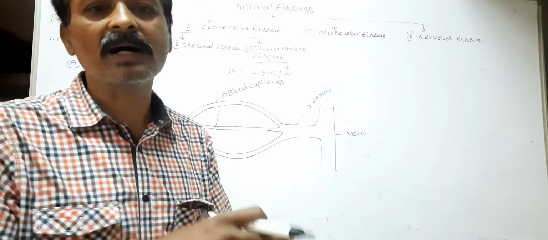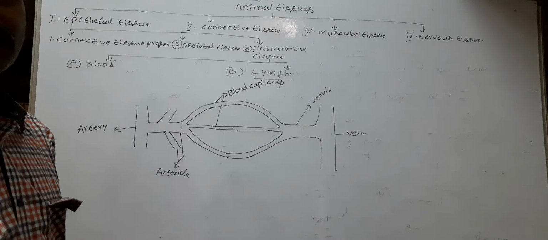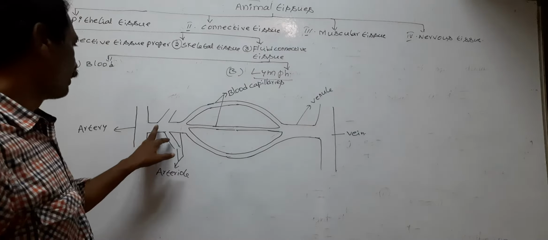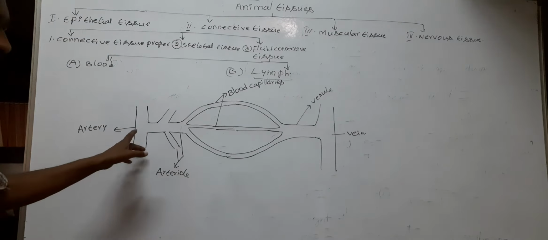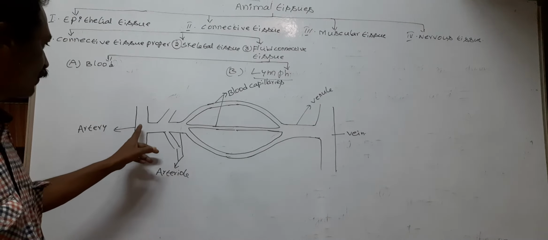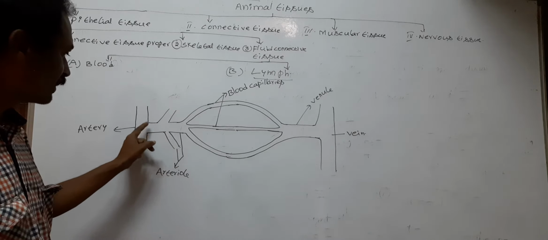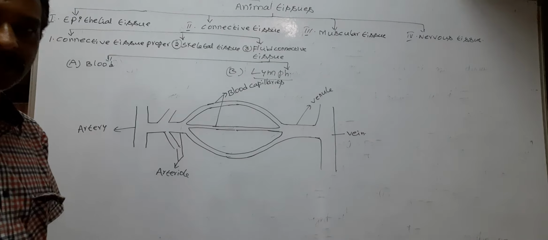Most of the arteries carry oxygenated blood from the heart to body organs, cells or tissues. The oxygenated blood flows through main arteries, small arteries, arterioles and blood capillaries.